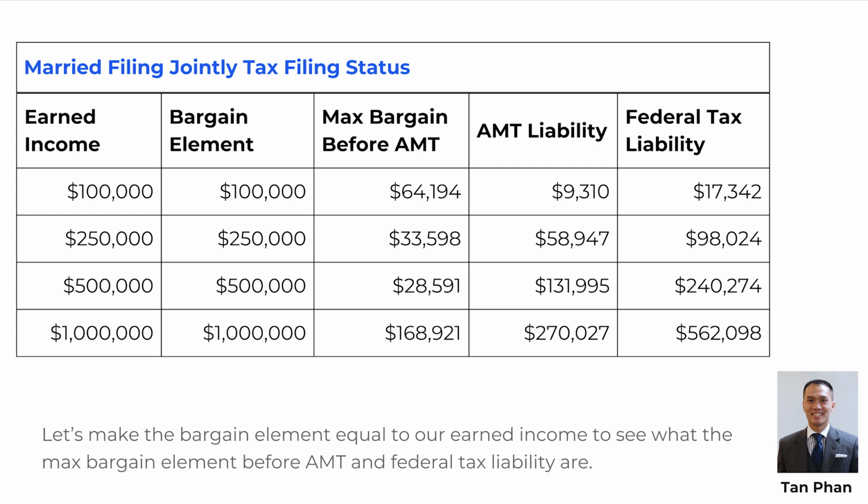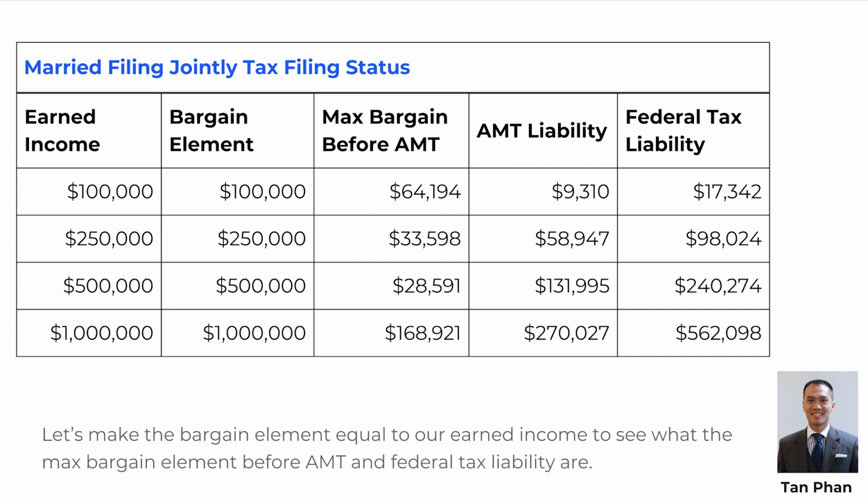Total federal tax liability $17,342. Earned income $250,000. Bargain element $250,000. Max bargain element before AMT $33,590. AMT liability $58,947. Total federal tax liability $98,024. Earned income $500,000. Bargain element $500,000. Max bargain element before AMT $28,591. AMT liability $131,995.